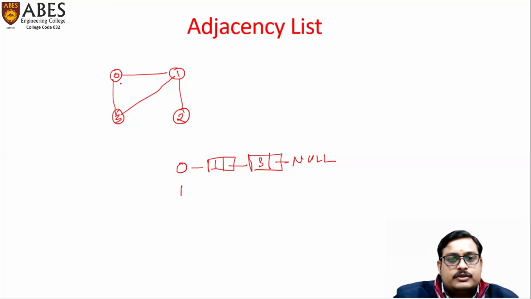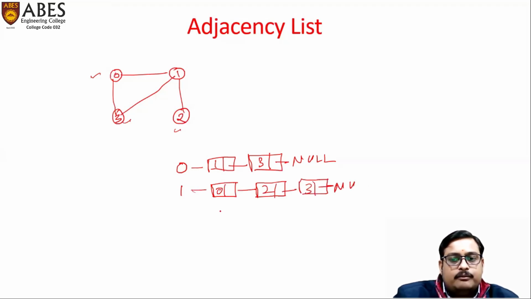So 1 to 0, yes. 0 is adjacent, 3 is also adjacent, and 2 is also adjacent. So at 1 we have 3 nodes, that is 0, 2, and 3. This is the last one, so we will have null.